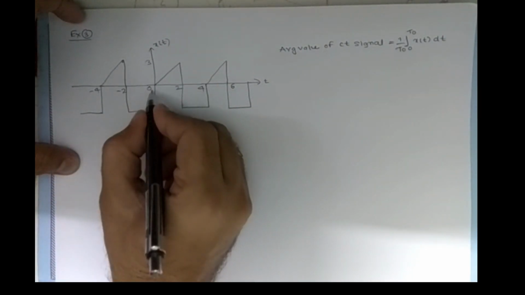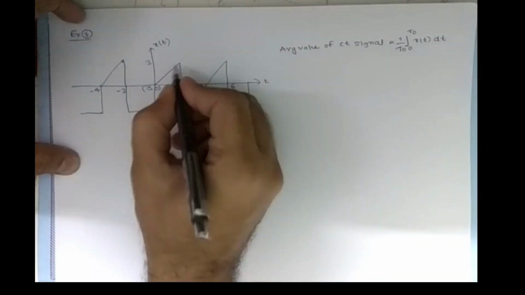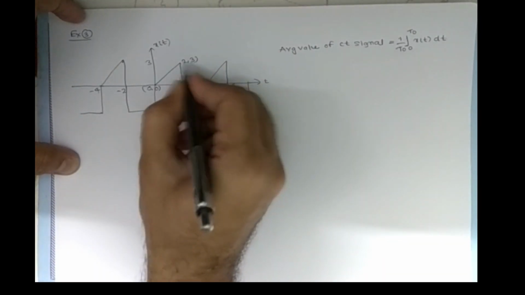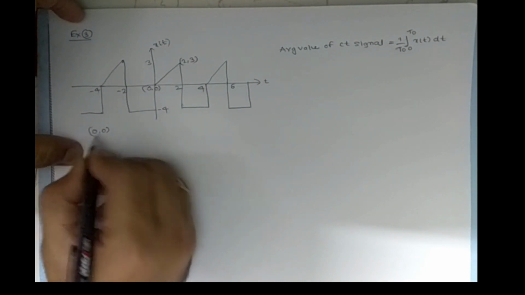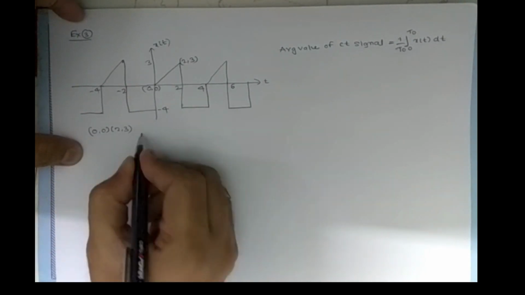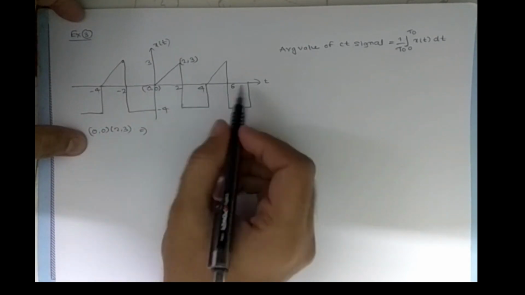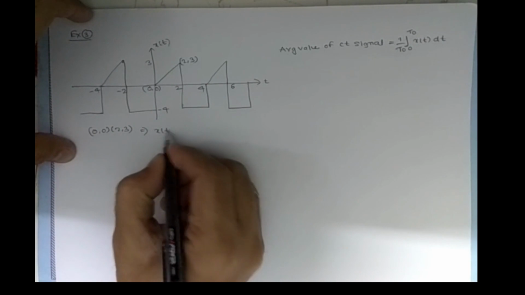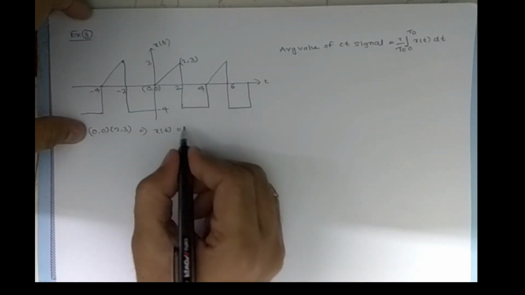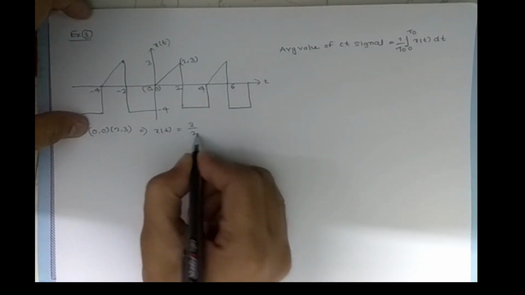So let us assume this is the point 0 comma 0 and this is 2 comma 3. What is the slope equation here? With points 0 comma 0 and 2 comma 3, let us write the slope equation. Here the x axis is t and the y axis is x of t. x of t minus 0 over t minus 0 equals 3 minus 0 by 2.